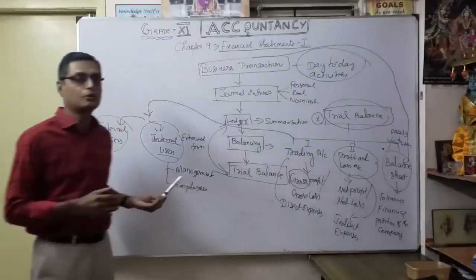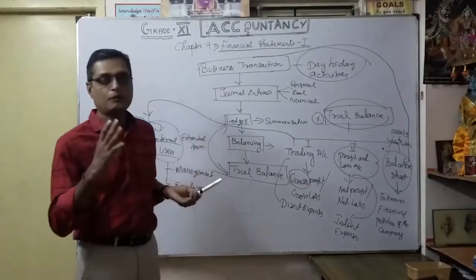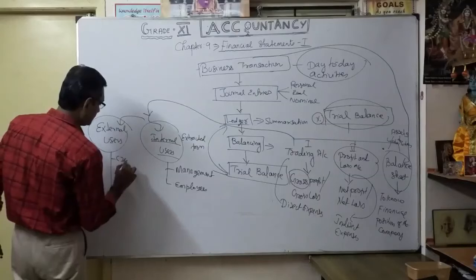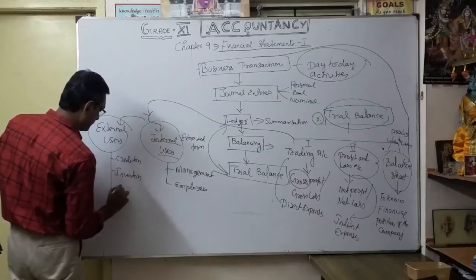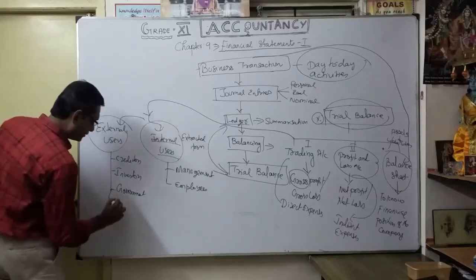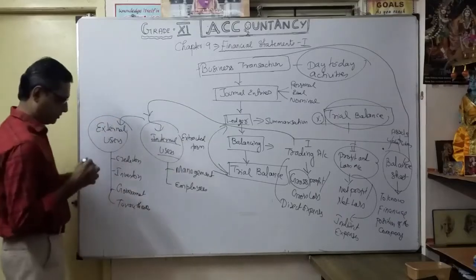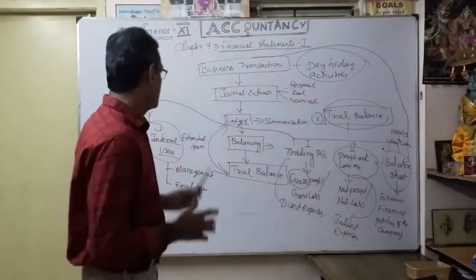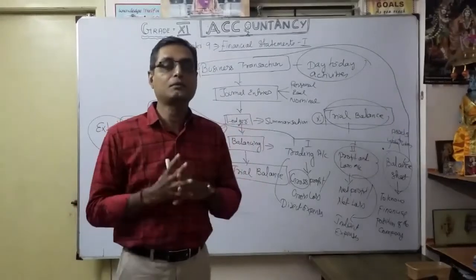From the management point of view, whether the company or any business is going on the proper path, whether it is earning profit or not, the earning capacity. Correct. So what are the external users? Mostly creditors or investors. From the government point of view, mostly tax authorities. So these are the external users. Based upon the financial statements prepared by the company or firm, the external and internal users make their decisions from the available statements. That is very, very important.